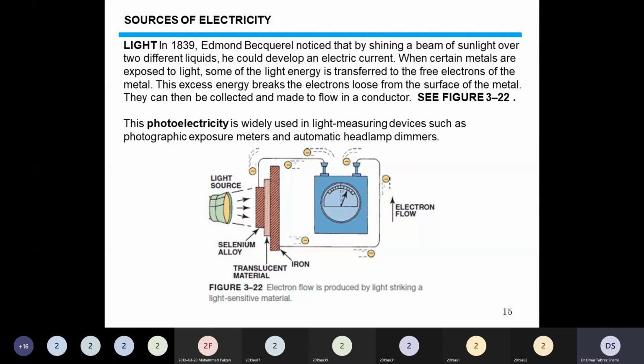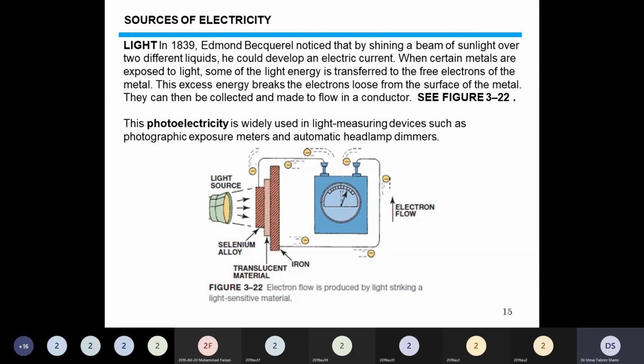So this is the mechanism of sunlight being converted to electricity. The free electrons absorb energy, and the electron present in the valence shell jumps into the conduction shell and becomes a free electron. So this free electron now flows through the conductor, and it can be used to flow electricity.